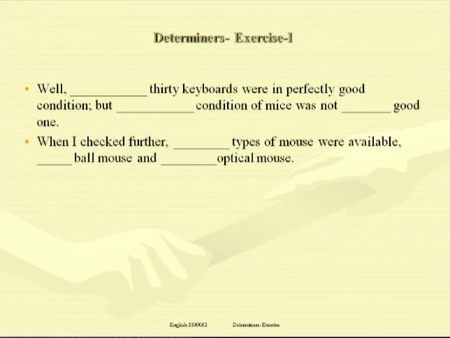Going further, when I checked further, two types of mouse were available, a ball mouse and an optical mouse. When I checked further, both types of mouse were available. Talking about two persons or things, both a ball mouse and an optical mouse. A ball mouse, ba sound, article a, consonant. Optical mouse, O sound, vowel sound, article an.